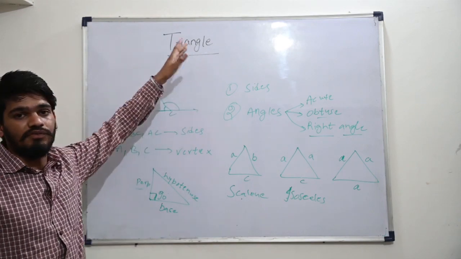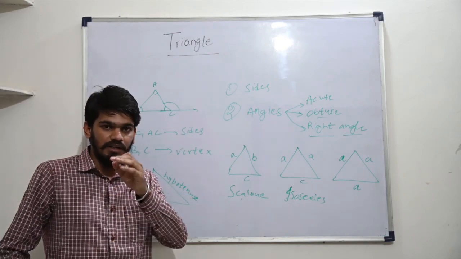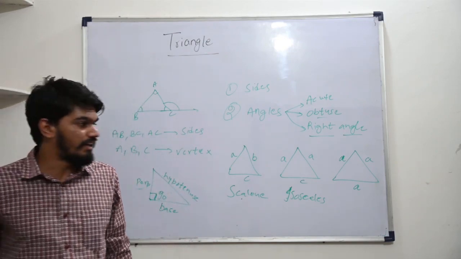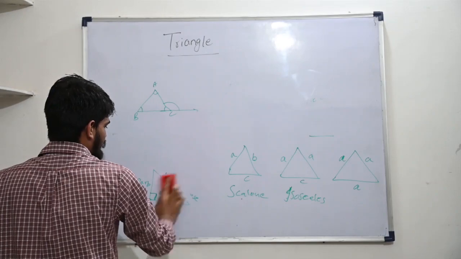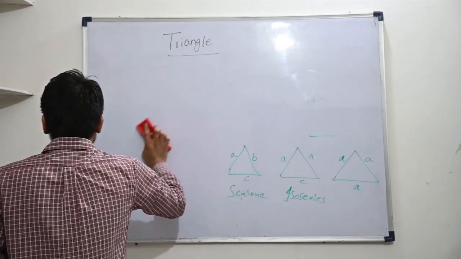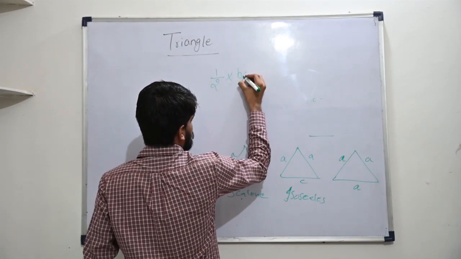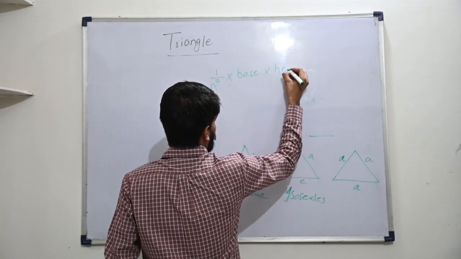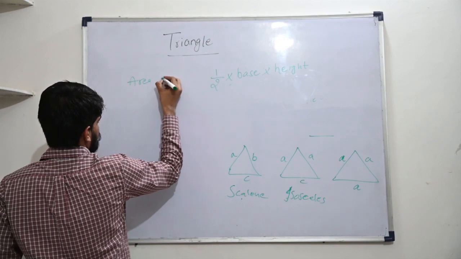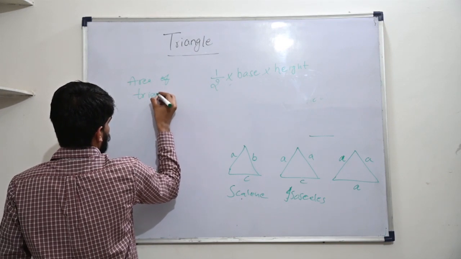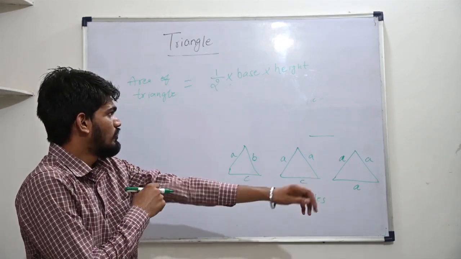So that's about types of triangle on the basis of sides and on the basis of angles. Now we will be talking about area and perimeter of a triangle. When we talk about area of a triangle, we can say it is half into base into height. That will be the area of a triangle, half into base into height.